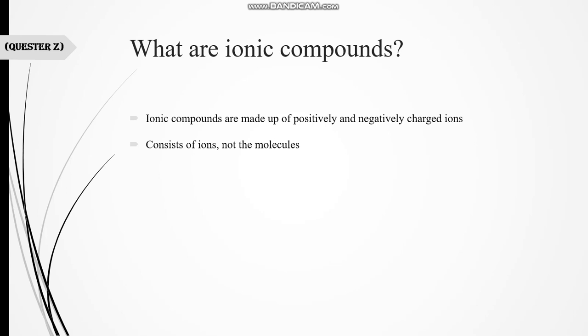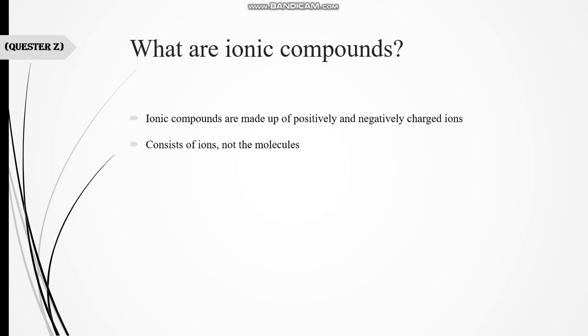Why are they composed of ions? If you go to the topic of ionic bond, you can easily see that there is a complete transfer of electrons from one atom to another atom. The atom that donates electrons has a positive charge, while the atom that accepts electrons has a negative charge. NaCl, sodium chloride, is the most common example having an ionic bond.